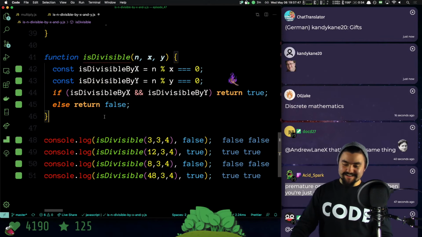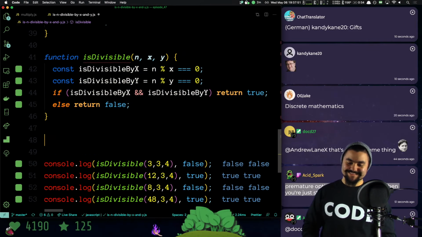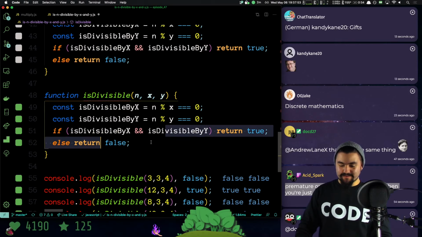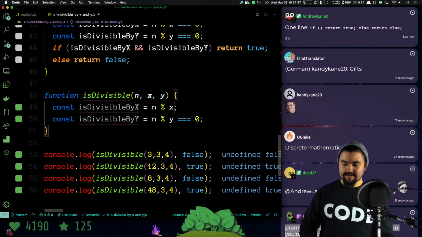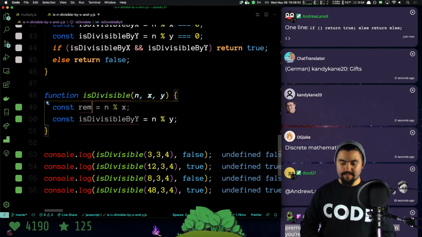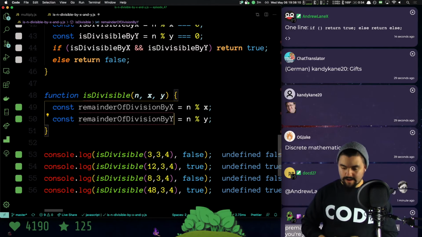Let's talk about what Doc did, because that's actually getting into truthy falsy. So we'll actually write it out this way. I'll write it out like this, and I'll create new variables. So in mod x, this is remainder of division by x. That's that. And then in mod y is remainder of the division by y.